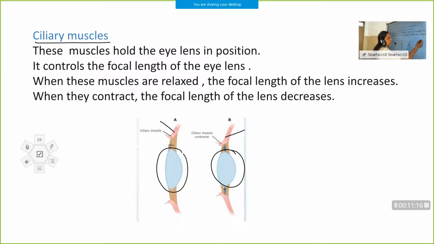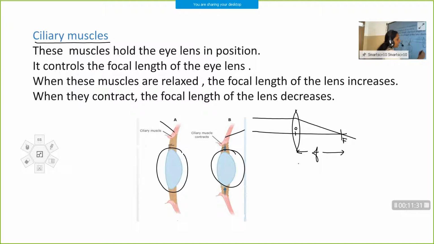How? In the case of a convex lens, we have already learned that if the lens is thin, then the focal length will be more. This is the focal length, isn't it? The distance from the optical center to the principal focus is known as the focal length, small f. And if the lens is a thick lens, then the focal length is less.